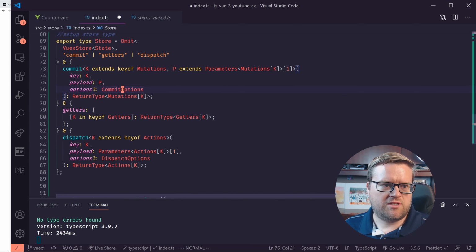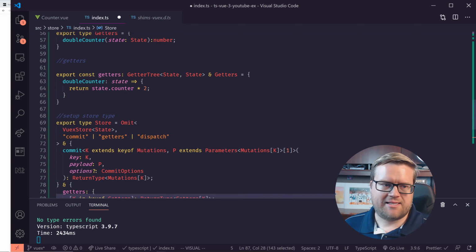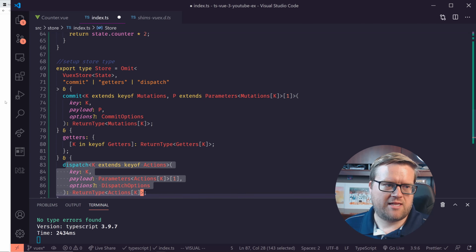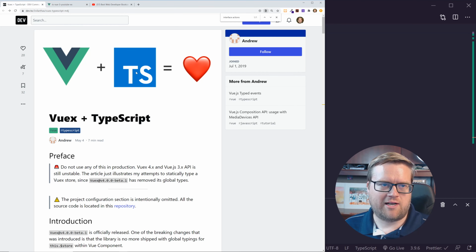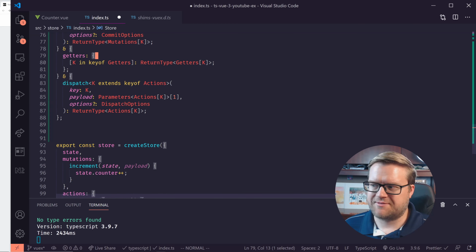Then we're also defining getters. So it has a return type of getters and a dispatch, and it should have this kind of look and feel to it. So that's essentially it. I want to thank Andrew again for creating that here. It made it a lot easier to come up with this. But we're not quite done yet.